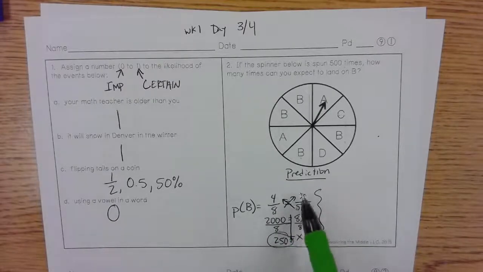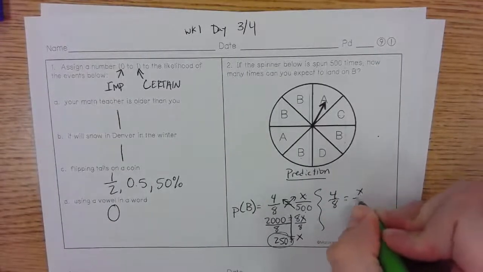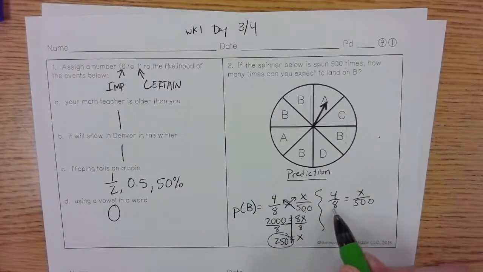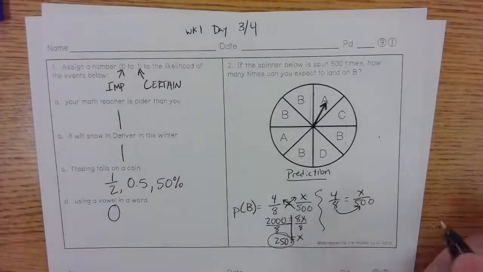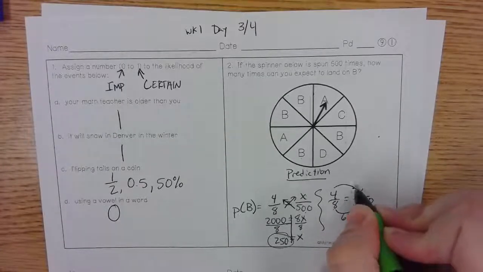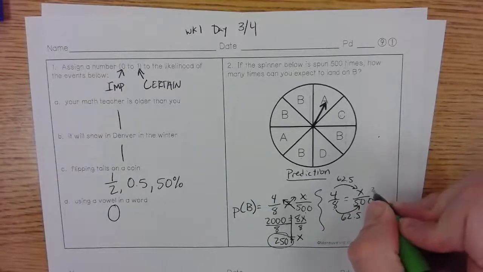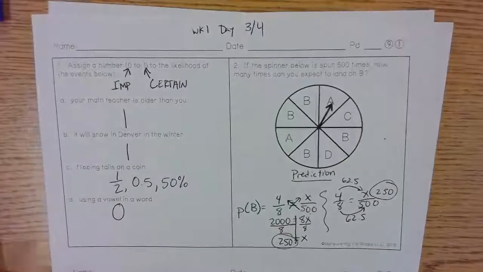While I think cross multiplying in this situation is the best method because I don't know the scale factor, you can still use a scale factor here. So 4/8 equals x over 500. And again, if you wanted to use 1/2 here, it would be a little bit easier. 8 to 500, a scale factor would be 62.5. And then 4 times 62.5 gets us the same answer of 250 times.